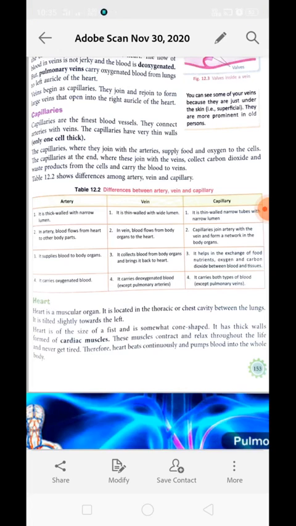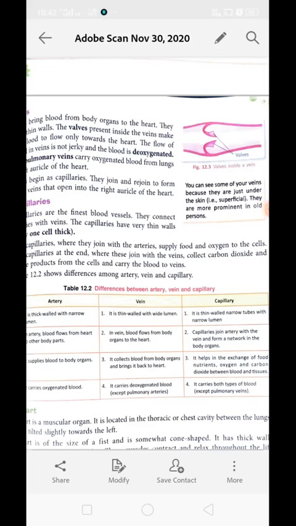Clear? Whereas capillaries join arteries with veins and form a network in the body organs, meaning all the body organs have a network of capillaries present in them, and because of these capillaries they are able to get nutrient and oxygen supply.